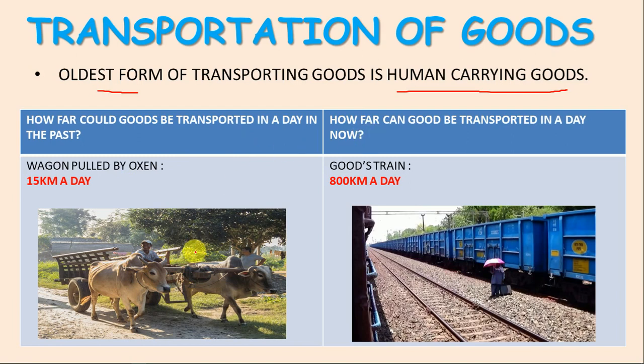We'll compare it with today's present scenario. So, in the past, the goods were transported by oxen and it covered 15 kilometers in a day. Whereas now, the goods are transported by the goods train. In Hindi, we call it Malgadi. So, they cover how much? 800 kilometers in a day. Right?